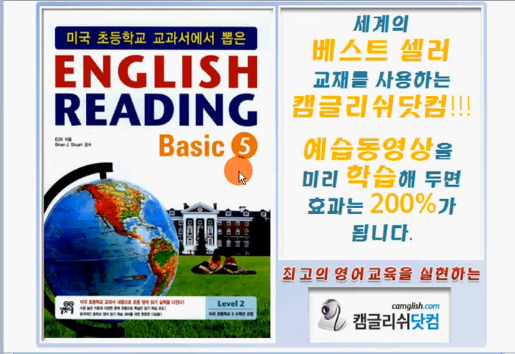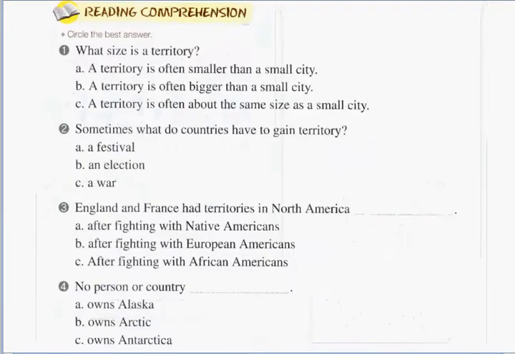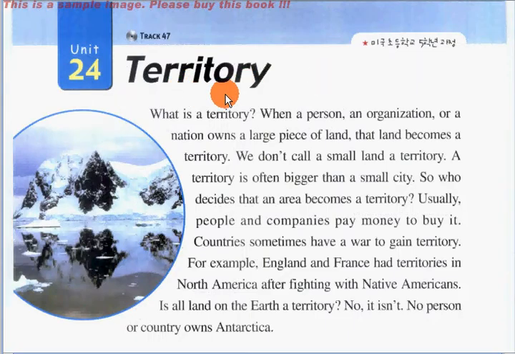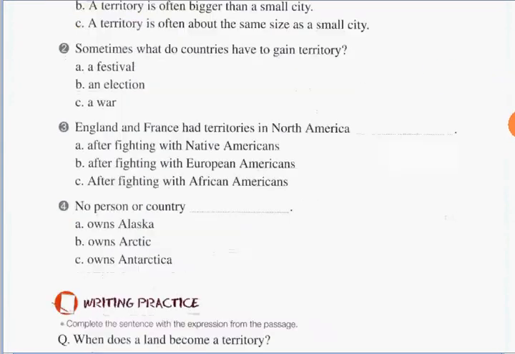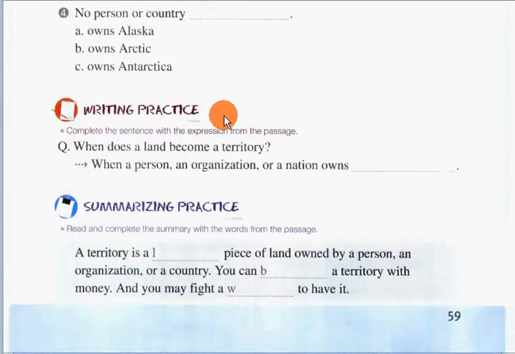So now, let's begin. We will answer 3 activities today. It is related from the passage about territory. We have here reading comprehension, writing practice, and summarizing practice.